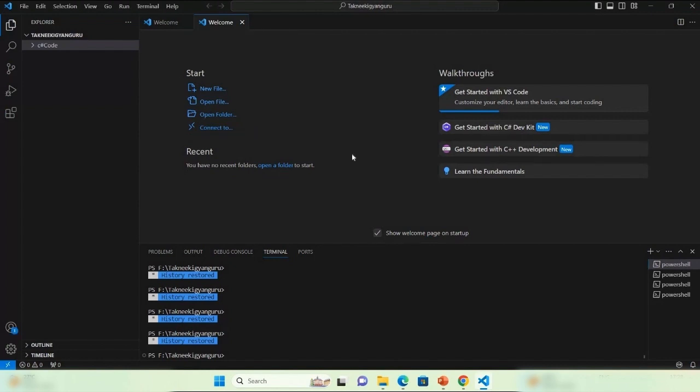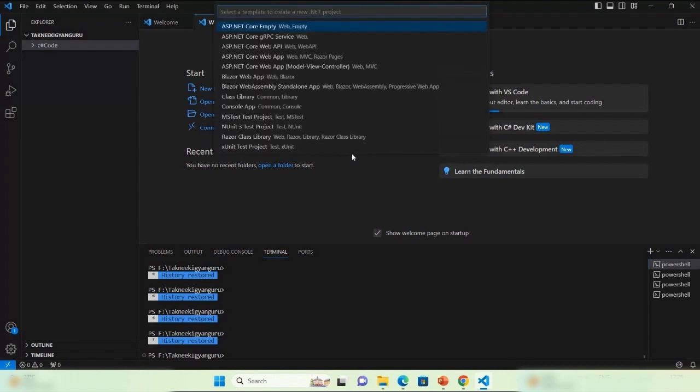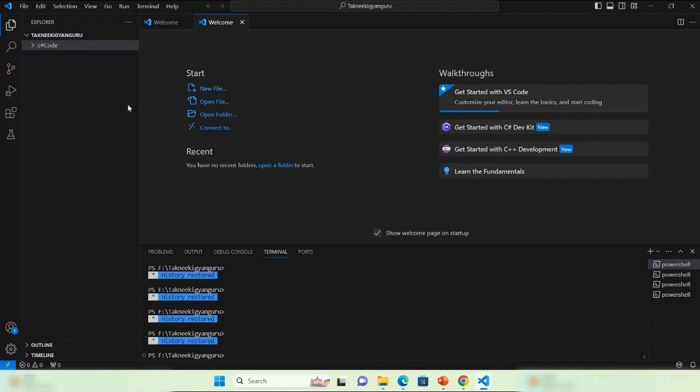Let's wait for some time. Still in process. Yeah, now you can see there are a lot of other options available. Today I'll go for, let's go down, console app. So click on console app and we'll create a new project over here. It will take some time to create the project and then we'll start the code. Yeah, it is asking me for a project name.